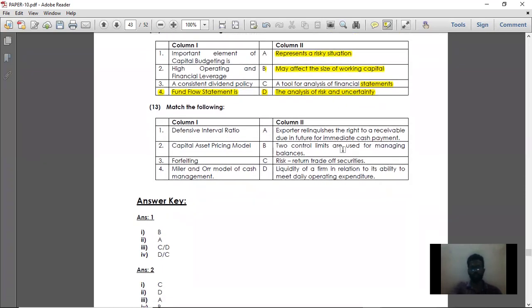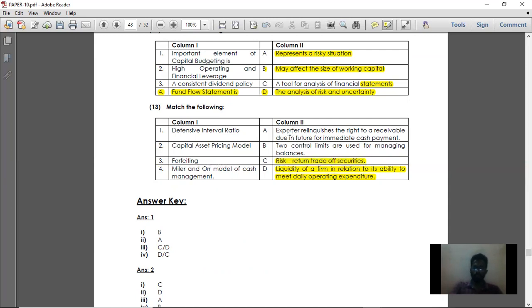Then moving on to the last match the following, question 13. Point number 1, defensive interval ratio. It compares the firm's liquidity with the daily operating expenditure, which we have already seen in the earlier match the following. Defensive interval ratio is nothing but the liquidity of a firm in relation to its ability to meet the daily operating expenditure. Then CAPM, the capital asset pricing model. This model basically shows the risk-return trade-off of securities.